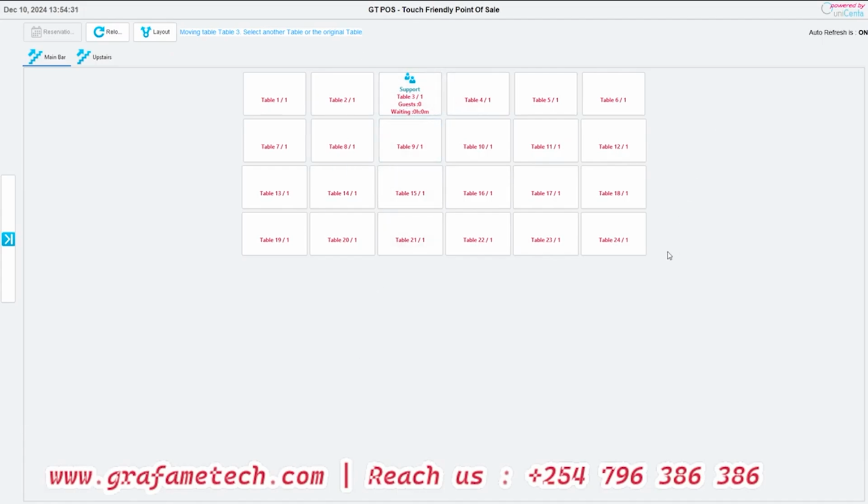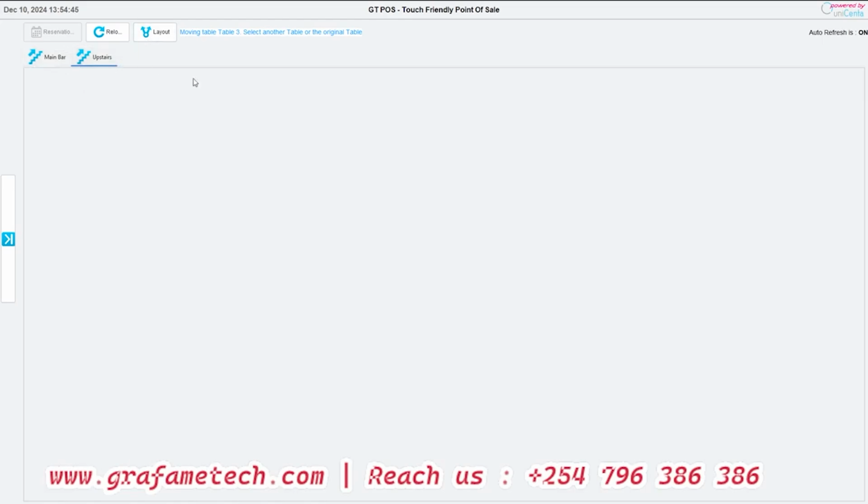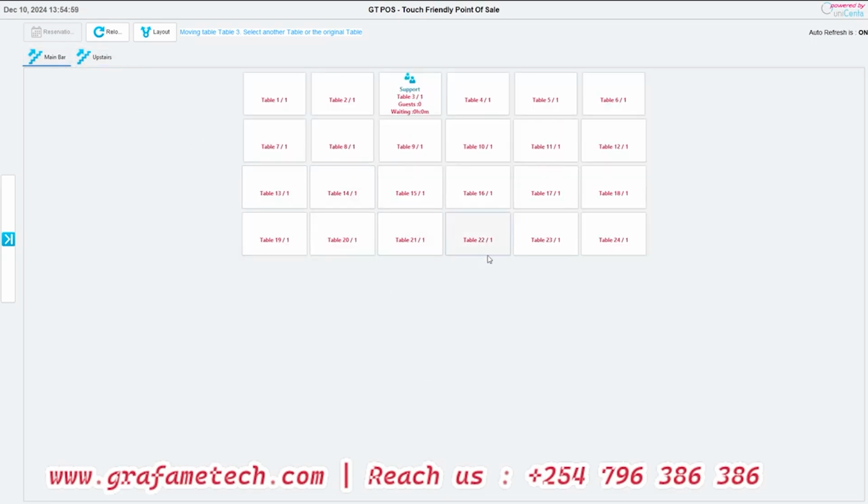And then as you can see, these are not the only number of tables that you are limited to, or maybe orders. You can have numerous of them. And then as you can see, this is the main bar. This is what we call the floors now. The main bar and then the upstairs. So we can still have multiple orders here. And then we can even add upstairs 1 and ground floor, terrace. We can have all these places configured here and numerous orders. This is just reaching to 24, but you can have even up to 500 tables. We are not limited in terms of having these tables.